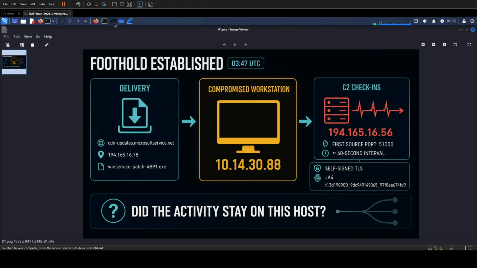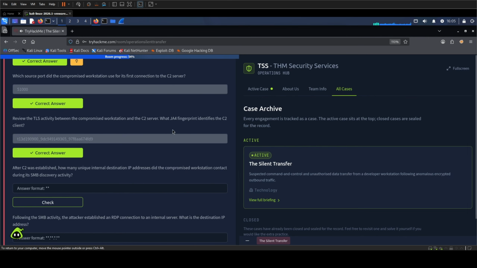We have now established the foothold side of the timeline. A file reached 10.14.30.88, and that host began repeated check-ins to 194.165.16.56. Let's roll to our next question, my overweight friend, where we want to know whether the activity stayed on that workstation.